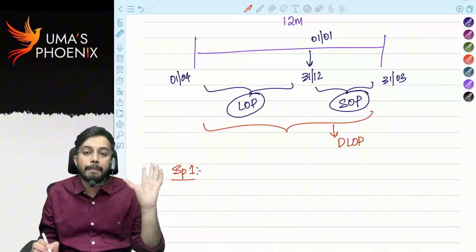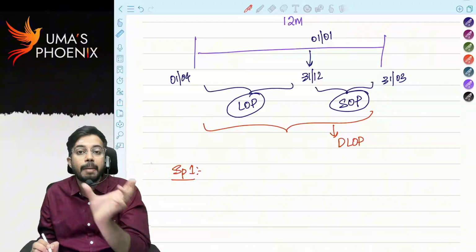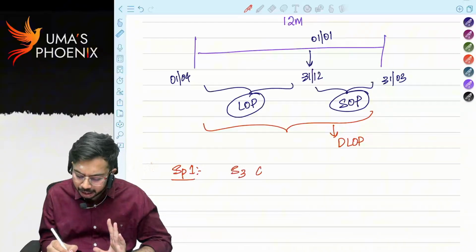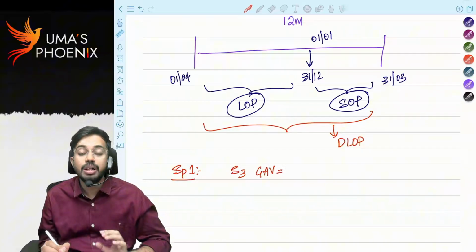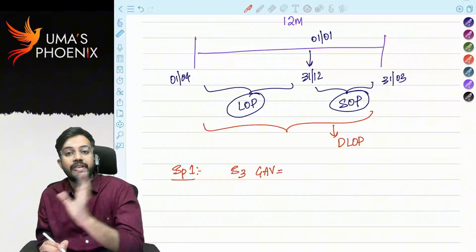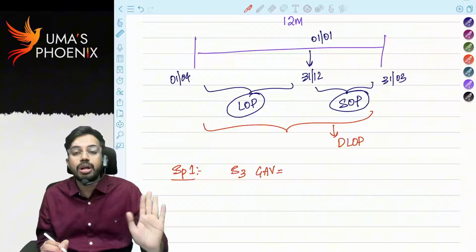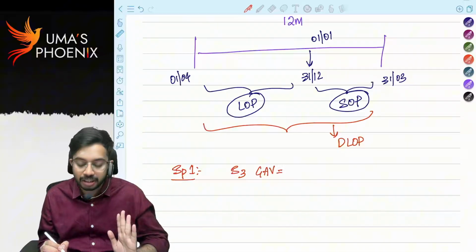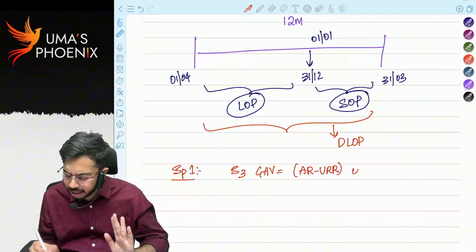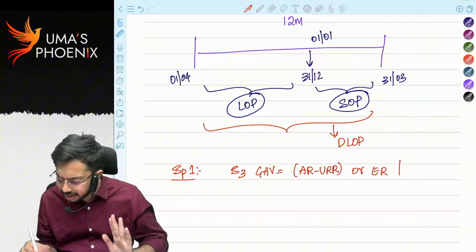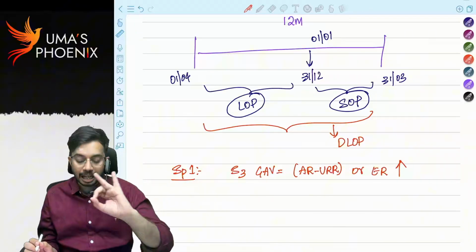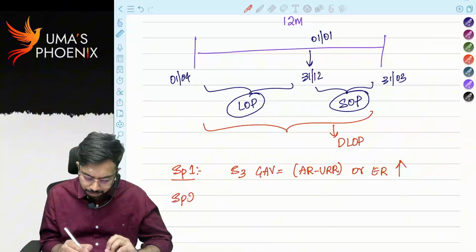Only in this case, part of the year self-occupied, part of the year let out, in step 3 calculation of gross annual value: generally we compare actual rent minus unrealized rent with expected rent. But here, don't compare. Take whichever is higher, actual rent minus unrealized rent or expected rent, as gross annual value.